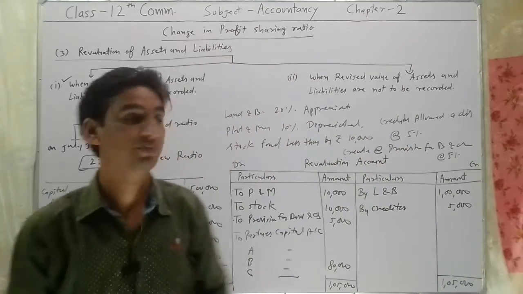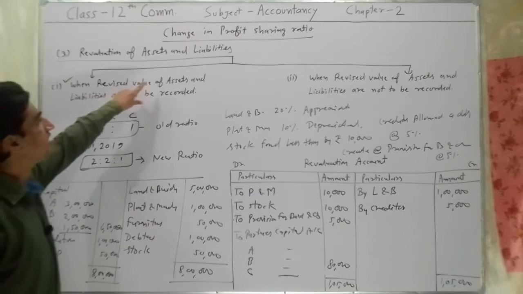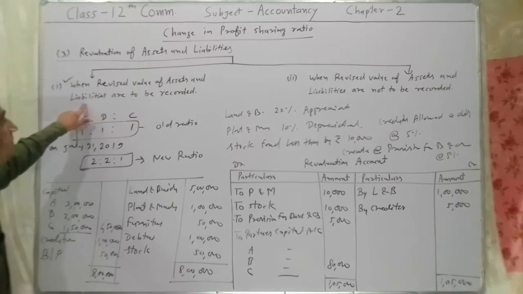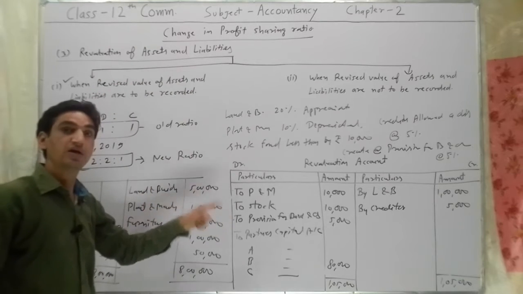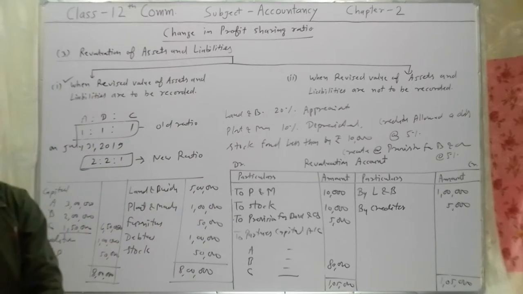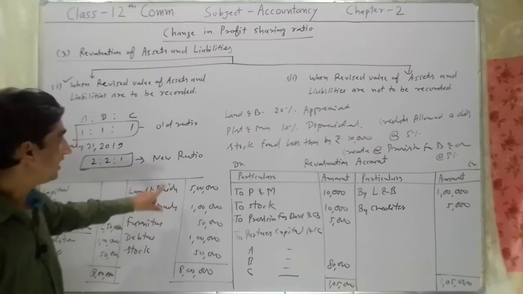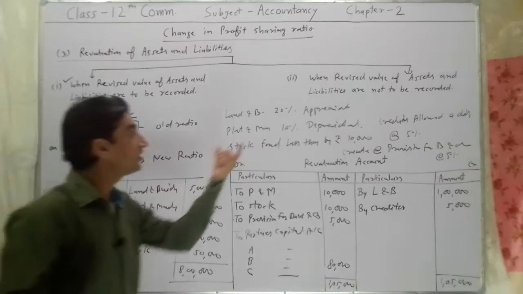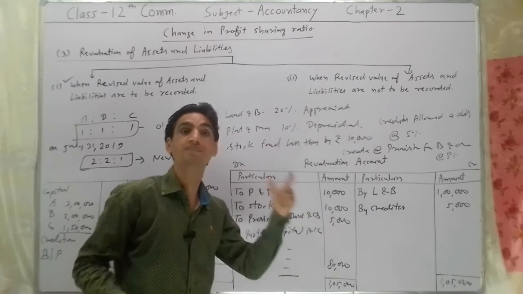I hope you understood how to prepare the revaluation account when partners decide to change their profit sharing ratio. This is the first condition, when assets and liabilities are to be recorded at revised value. In the balance sheet we will record the revised value after deducting the particular profit or loss.